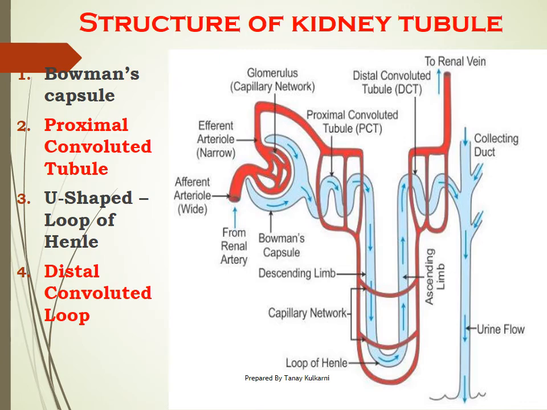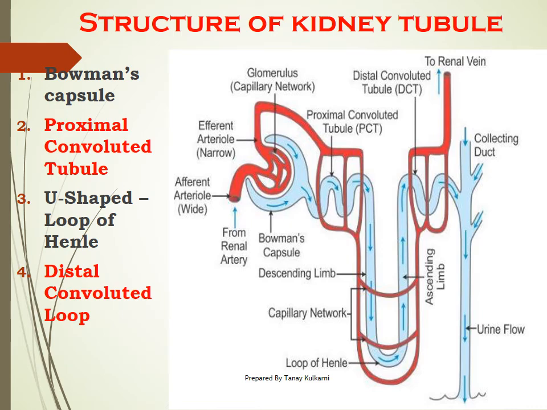So when blood enters through the afferent arteriole inside the Bowman's capsule, it gets filtered through this glomerulus, this capillary network, and the filtrate gets collected inside the Bowman's capsule. The second part of this nephron is the proximal convoluted tubule, short form PCT. This PCT performs the function of absorption.